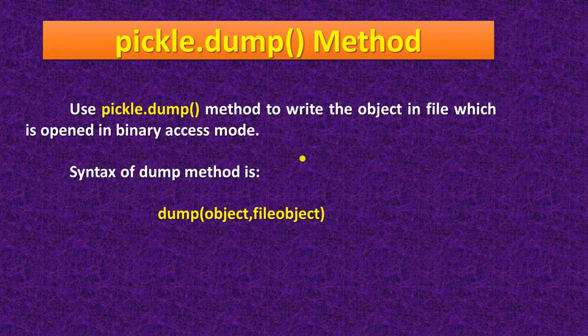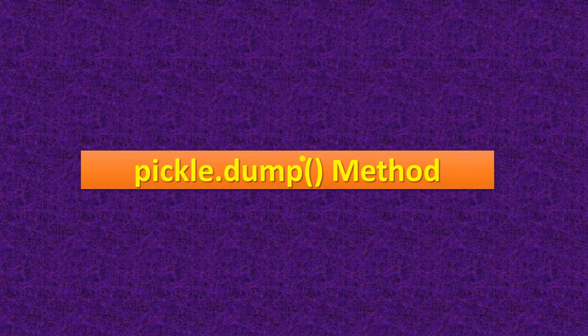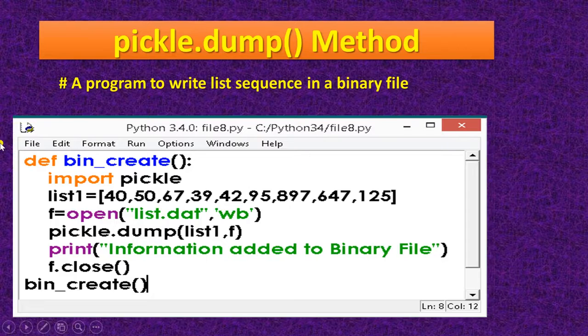So this is the syntax of dump: pickle.dump(object, file object). Dump holds two parameters. Without two parameters, it will not run. It will give you an error. Now this is the dump method. For using the pickle module, you have to import the pickle module. Okay, this is a program to write a list sequence in a binary file.